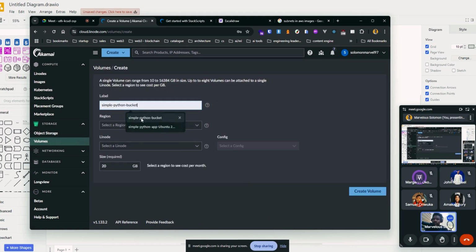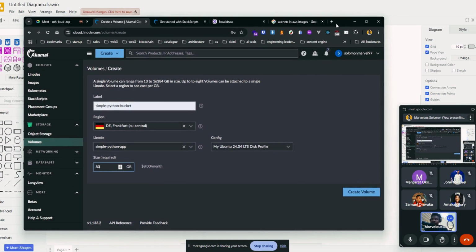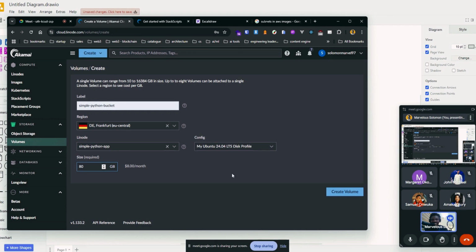We can create a volume. We can add a label to that volume. Select a region. So let's go with Frankfurt as well. Attach this to Linode, and we want to create like 500 gig, right? What? Hold on. It seems like the price is moving with me. Interesting. So let's say I do 8,000 gig. Oh, okay, the more zeros. Oh, I see. Now that's good. So I can just add like 80 gig, which is $8. That's reasonable for a Nigerian like me. So $8 per month is 80 gig.